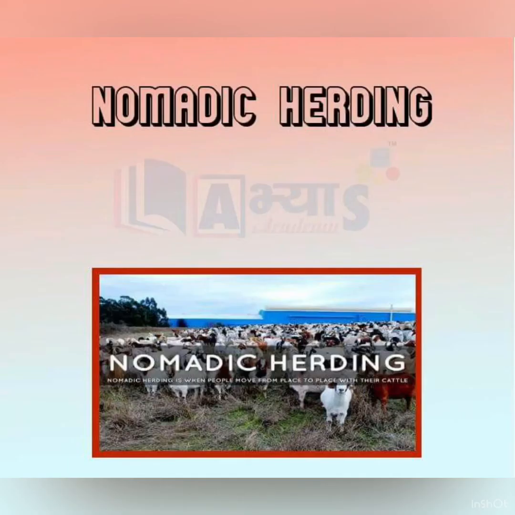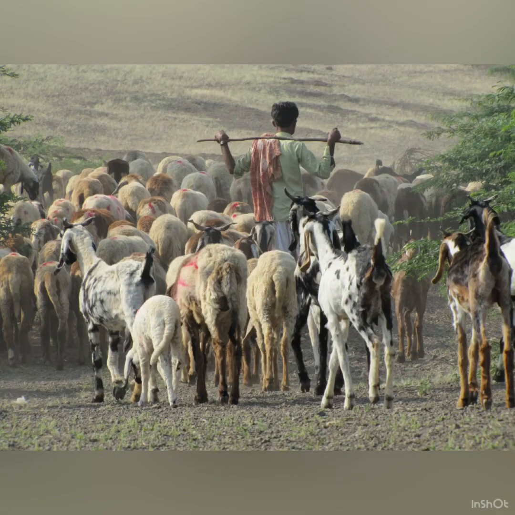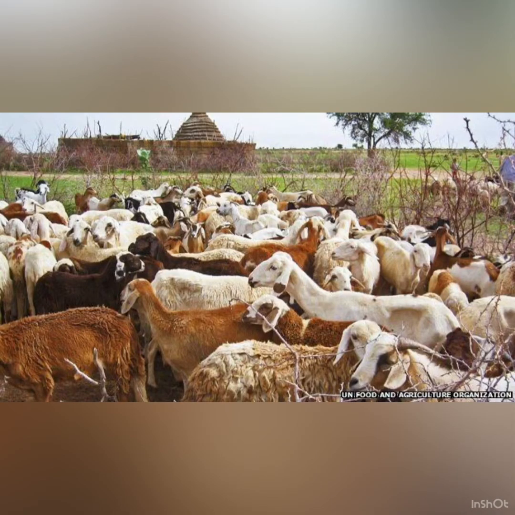Nomadic herding. It is also called livestock farming. In this, animals are reared and used in different agricultural operations. In nomadic herding, the herdsman moves from one place to another with his animals. They do so in search of water and fodder for their animals. Goat, camel, yak and sheep are the main animals reared in nomadic herding.